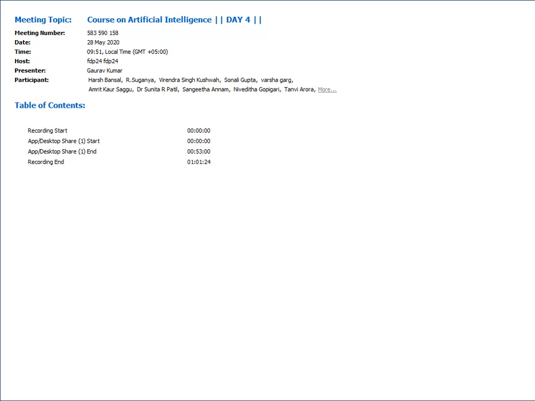Dr. Prakash Parikh is asking, can OpenCV interface with Scilab? Yes, OpenCV has interfacing with Scilab also. In Scilab, there are two packages. One is SCICV and the second is SIVP. Okay, both of these you can integrate. SCICV is for Scilab computer vision and SIVP for Scilab image and video processing. So these two packages you install in your Scilab to work with OpenCV.